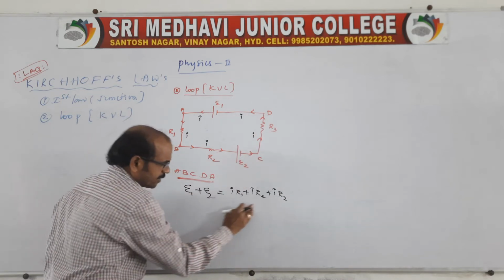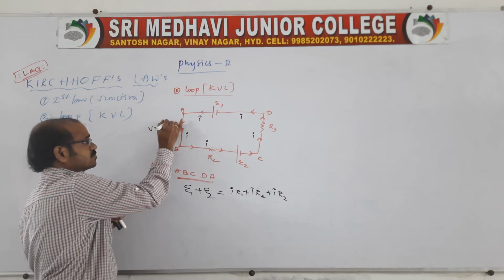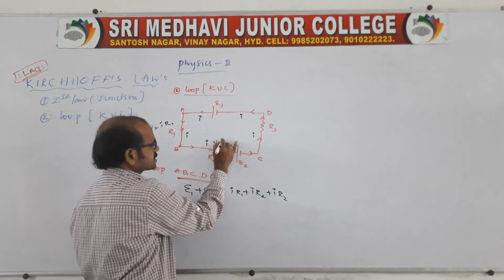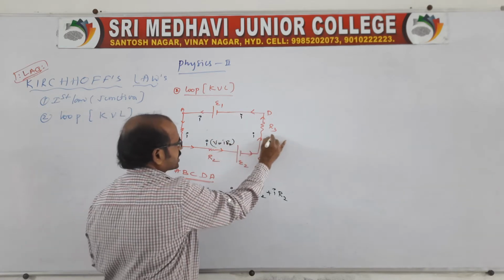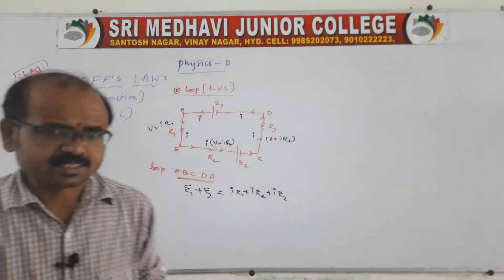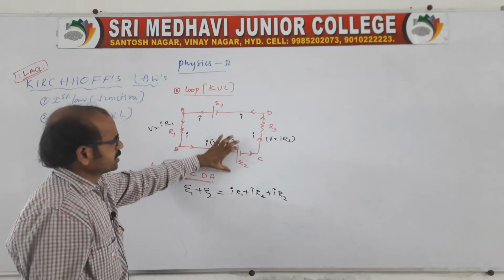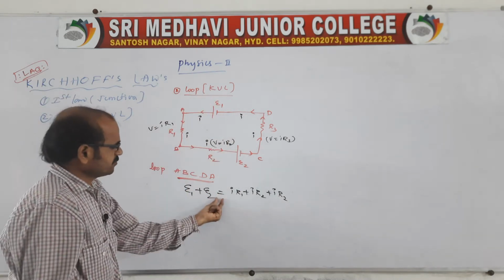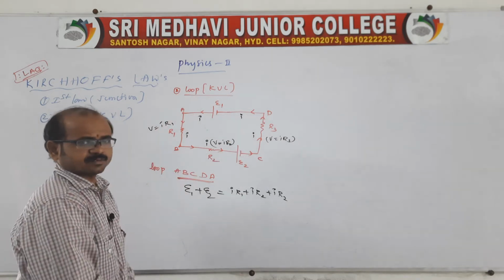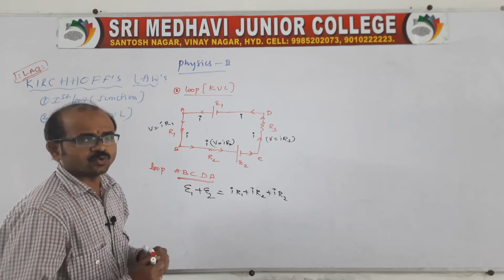The sum of all the products of current and resistance, which we can also call the potential difference. Here also we can take the potential difference as IR2, and here also IR3. So the loop law in the sense is: in a given loop, the sum of the EMFs is equal to the sum of the products of current and resistance, which we call the KVL rule, or we can say loop law or second law.